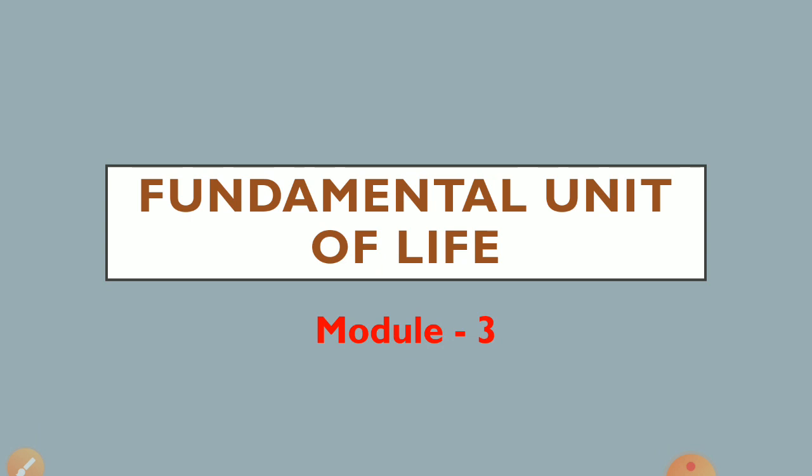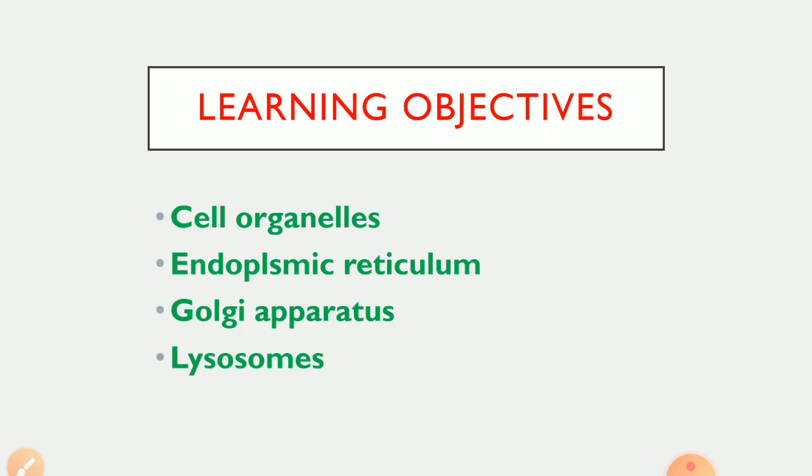In my last module, I had discussed the major components of the cell, that is cytoplasm, nucleus and cell membrane. Now in this module, I am going to explain about cell organelles. Many cell organelles are there. In this module, I will explain in detail about endoplasmic reticulum, Golgi apparatus, and lysosomes.